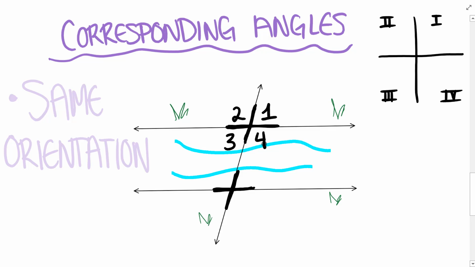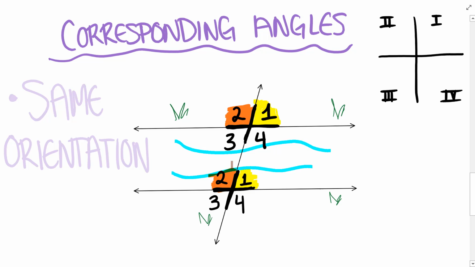So now I need to label the exact same numbers in the exact same places on the second intersection. So the upper right corner will be 1, upper left is 2, lower left is 3, lower right is 4. Same orientation so that they perfectly correspond. This means that angle 1 and angle 1 are corresponding angles. Angle 2 and angle 2 are corresponding angles. They're in the top left corner, same orientation.